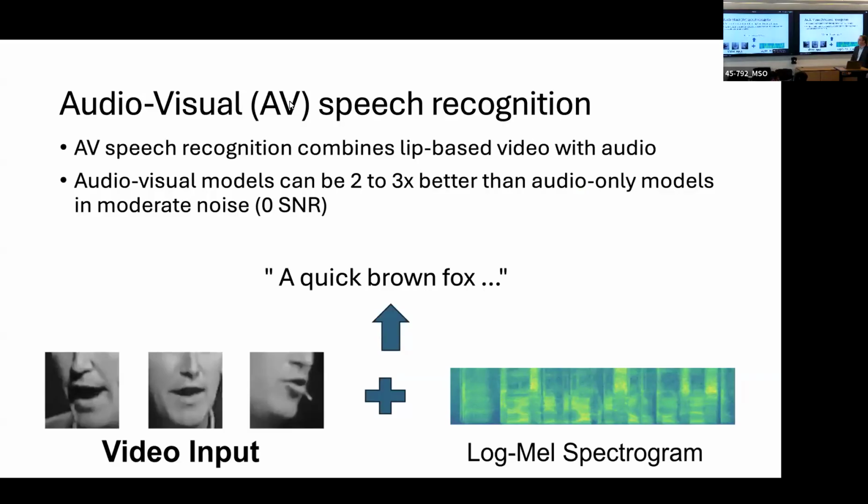Audio-visual speech recognition is a classic methodology to try to boost performance in noise. AV speech recognition combines the lip-based video with the audio. And audio-visual models can be 2 to 3 times better than the audio-only models in moderate noise, for example, 0 signal-to-noise ratio.